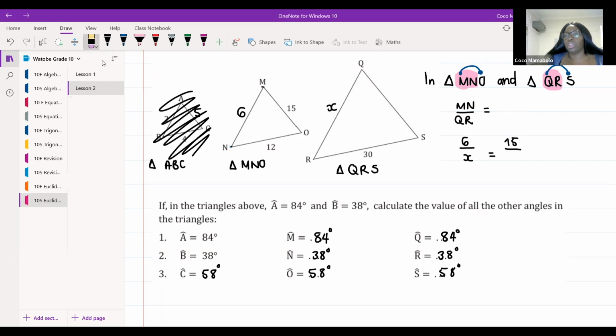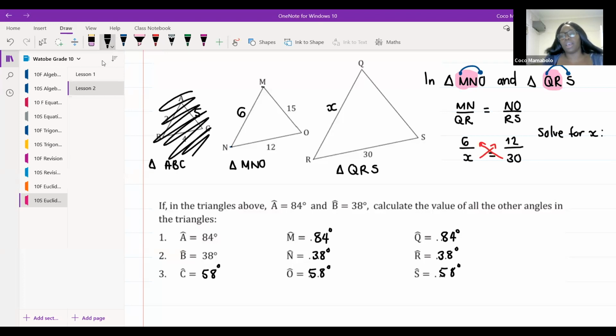Let's use NO, because now I have two unknowns. NO over RS. Otherwise, I'm going to have two unknowns and I won't be able to solve it. So NO is 12 over RS, which is 30. Now I say to you guys, solve for X. How are we going to solve for X, guys? What can we do? Anybody got any ideas? I love that. Whoever unmuted and said it, 100%. We're going to cross multiply, and then we're going to solve for X.